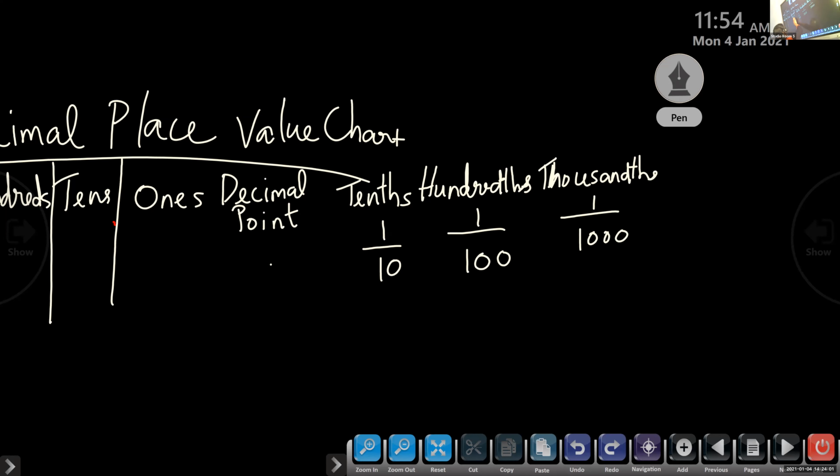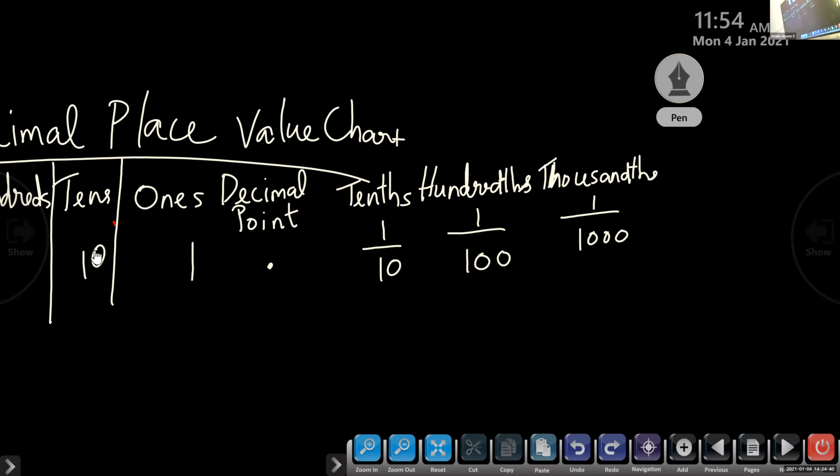This decimal point we will write in. Ones, children, you know already what is ones here. Ones, tens, hundreds, thousands, that you already know how to write. Don't forget the tenths after the decimal point, which is the first place. The TH is a must after the decimal point. We have tenths, hundredths, and thousandths. Like that we can continue.